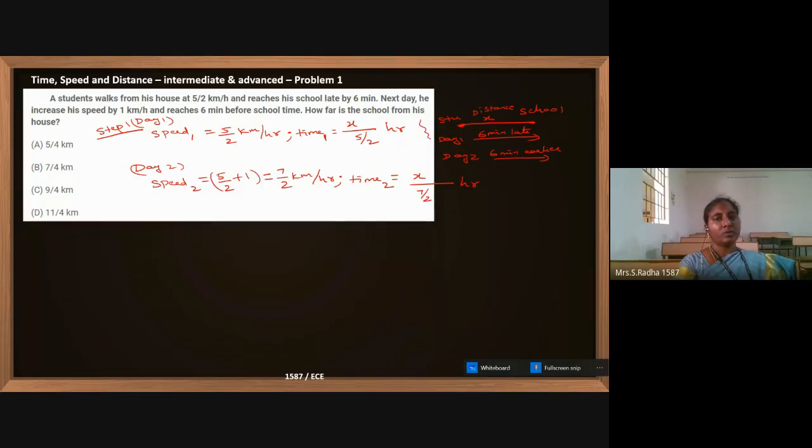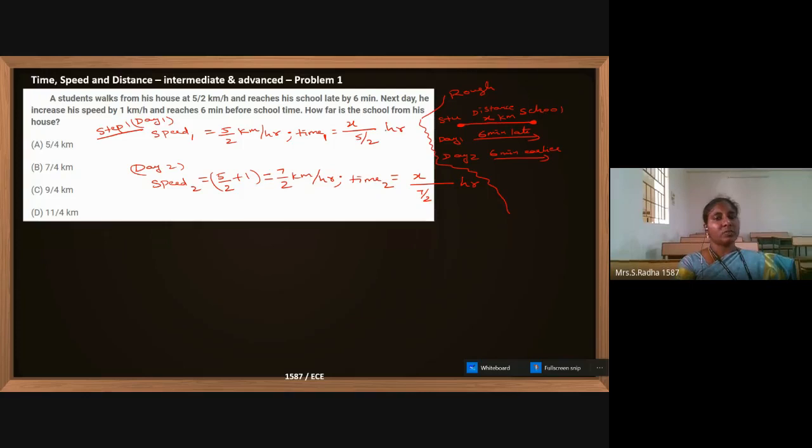So you understand what I am trying to do. The right side is just rough work to understand the story, and the distance between school and the student is x kilometer, we are assuming. Day one, the time taken we are calculating as distance by speed, x by 5 by 2. This time will be in hours because distance is in kilometer and speed in kilometer per hour.